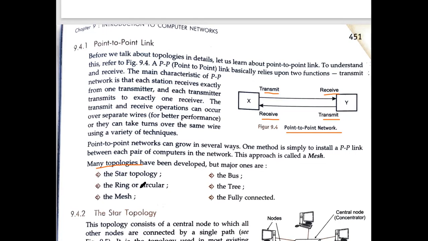So we may ask you to give the difference between star and ring, or between ring and bus, something like that. Or we can ask you to write any two advantages, one disadvantage of star topology, or one advantage, two disadvantages of bus topology, something like this. Fine. So like this you have to prepare this particular topic.